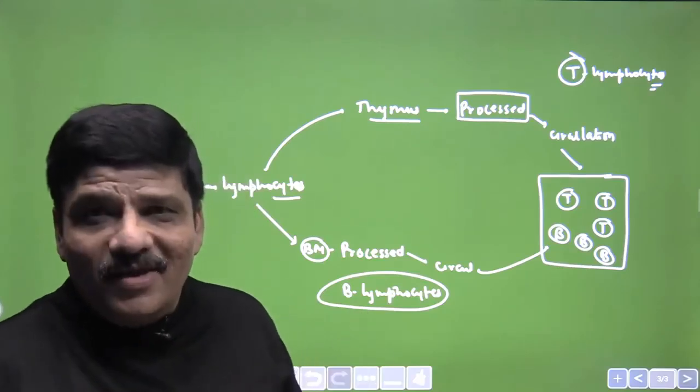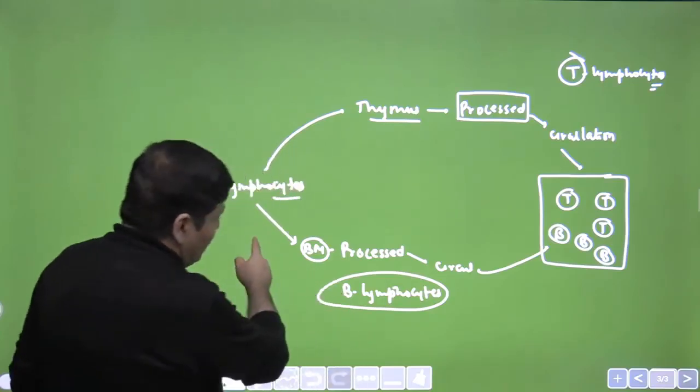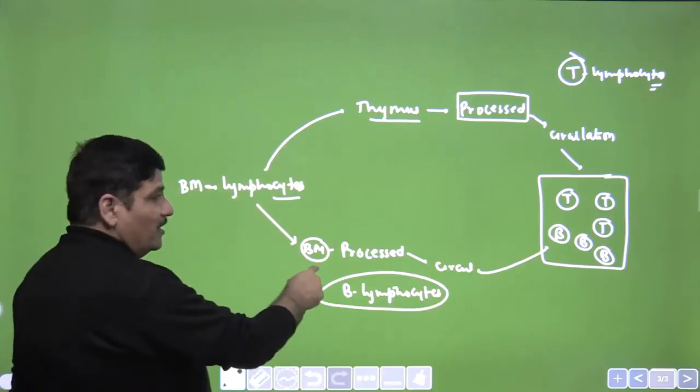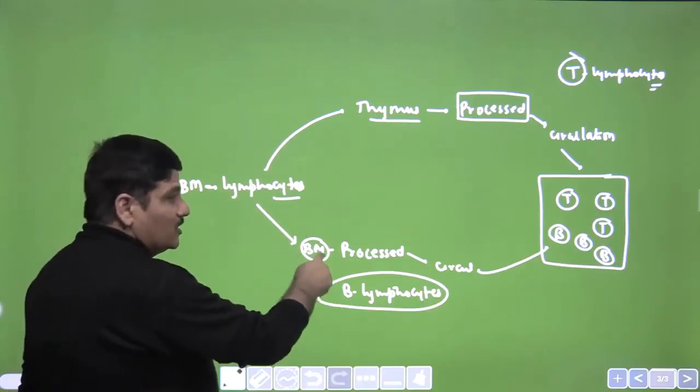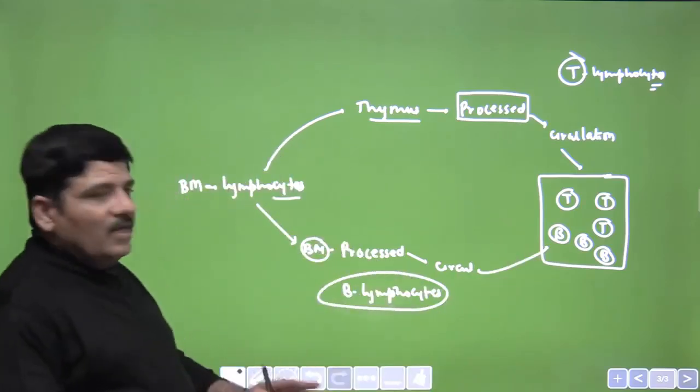We are not birds, we do not fly away. We are saying that these B lymphocytes actually are processed in human beings in the bone marrow. That is the business end of the thing that I am talking about. This is likely to be asked in the entrance, and then they are called appropriately B lymphocytes.